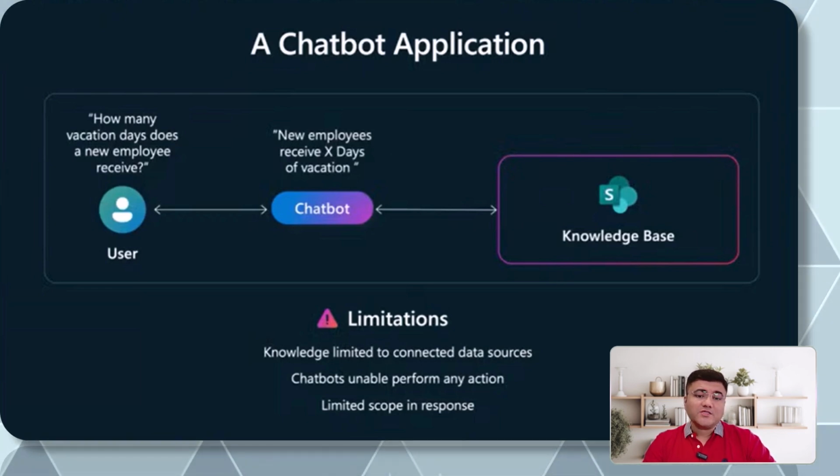Knowledge is limited to the connected data source. So if there are questions which are out of the scope of that knowledge base, that won't work. Chatbots are unable to perform any actions like agents, and the scope of the response is limited, so it focuses on those question and answer pairs only.